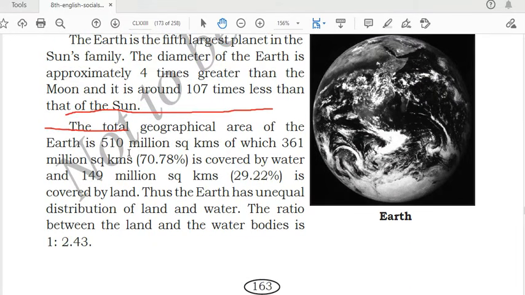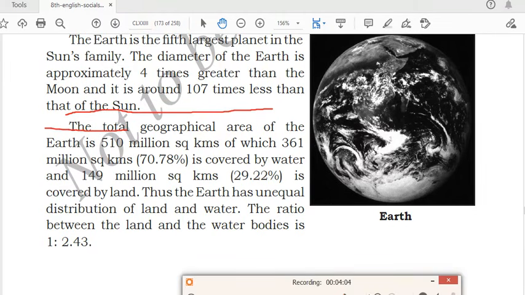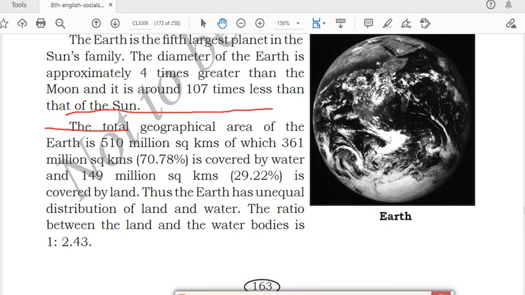Then the total geographical area of the Earth is 510 million square kilometers, of which 361 million square kilometers, that is 70.78%, is covered by water.